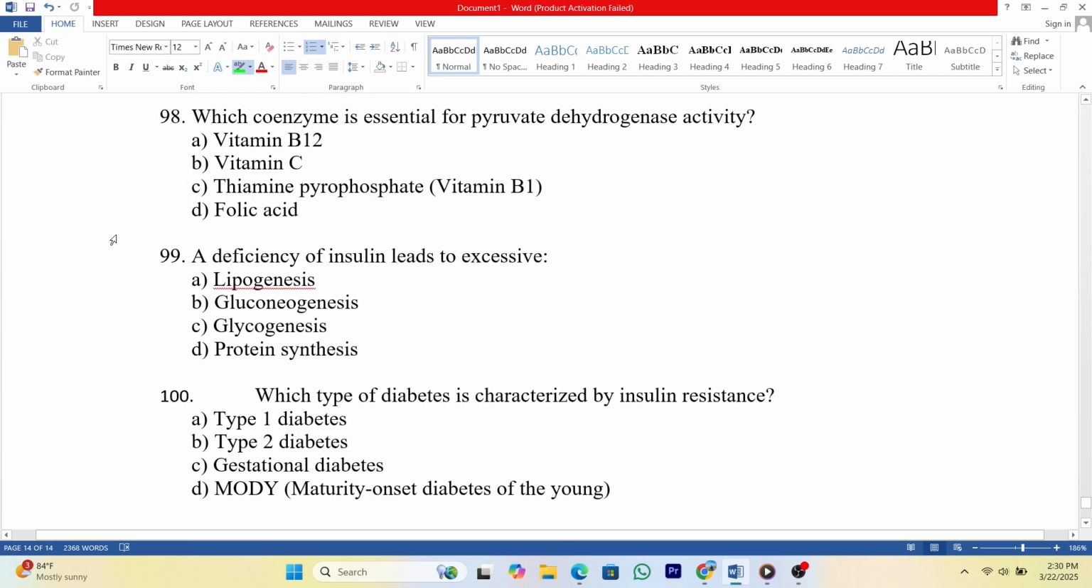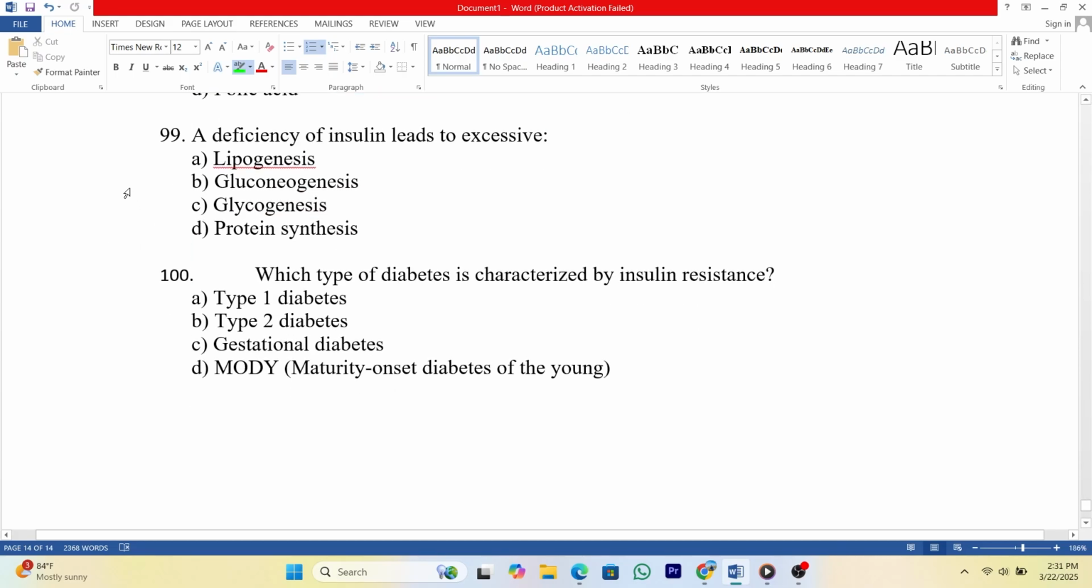98. Which coenzyme is essential for pyruvate dehydrogenase activity? A. Vitamin B12. B. Vitamin C. C. Thiamine pyrophosphate, vitamin B1. D. Folic acid. Answer: C. 99. A deficiency of insulin leads to excessive A. Lipogenesis. B. Gluconeogenesis. C. Glycogenesis. D. Protein synthesis. Answer: B.